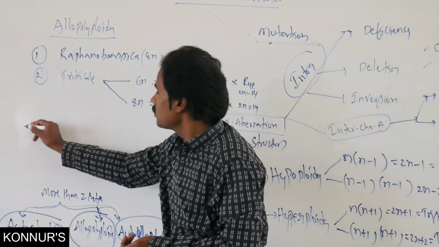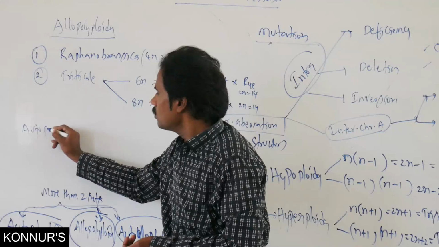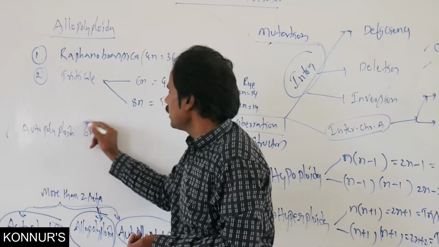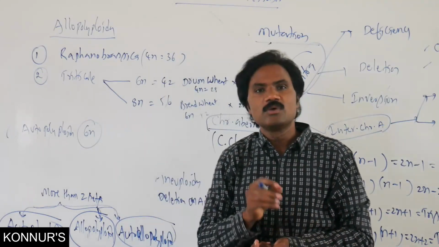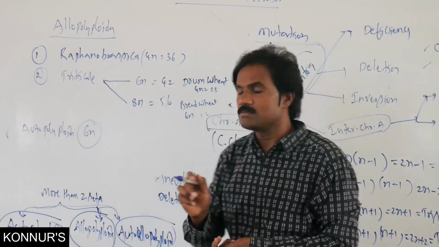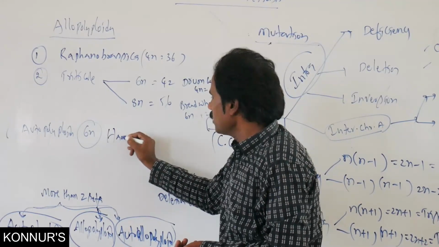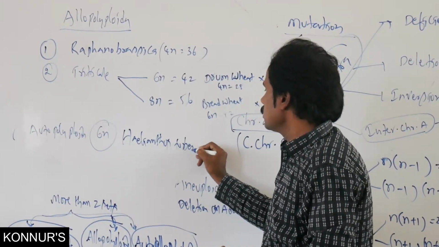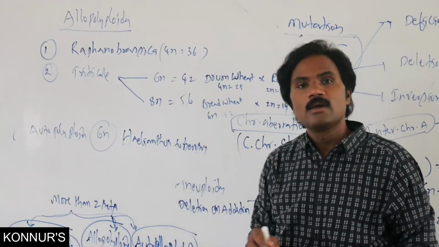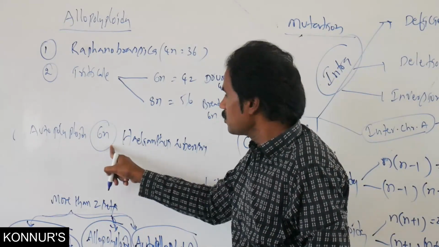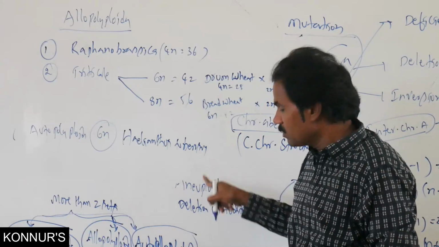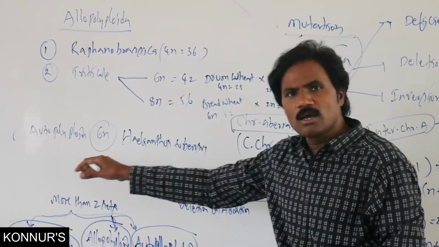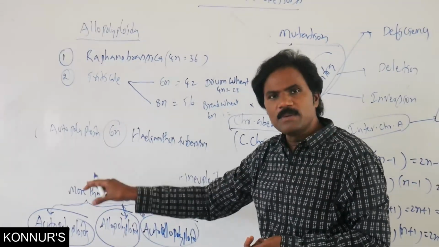Normally, in autopolyploidy, a hexaploid is present, that is Helianthus tuberosus. It is normally present in Helianthus tuberosus and so on. This is autopolyploidy. These are related to polyploidy.